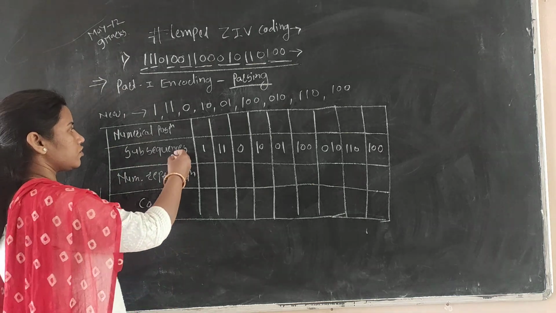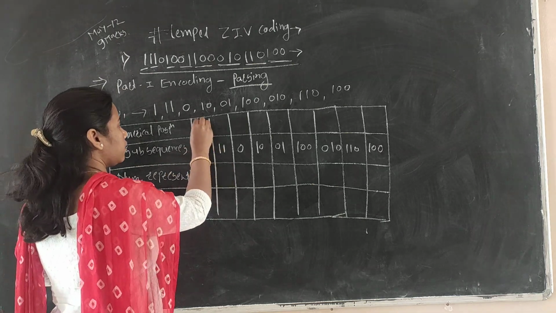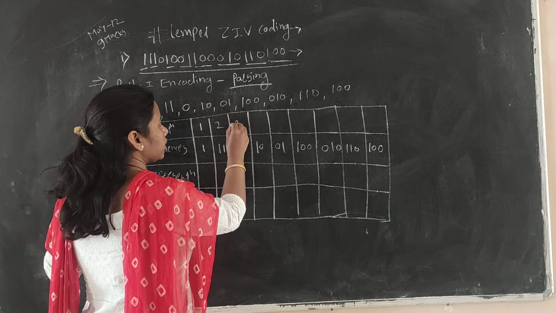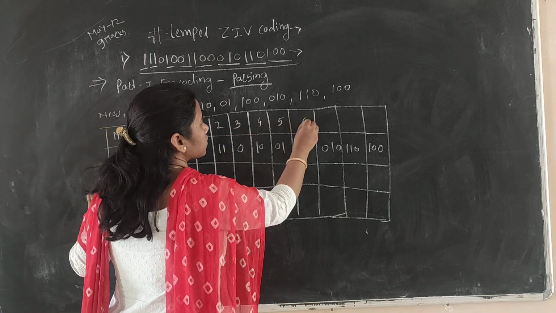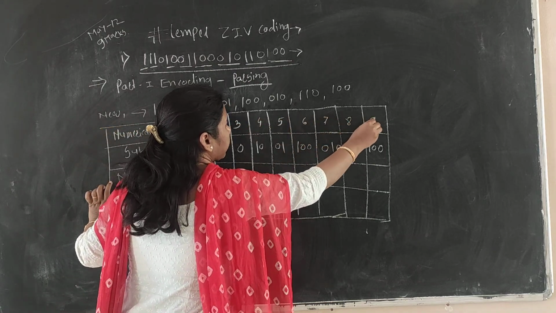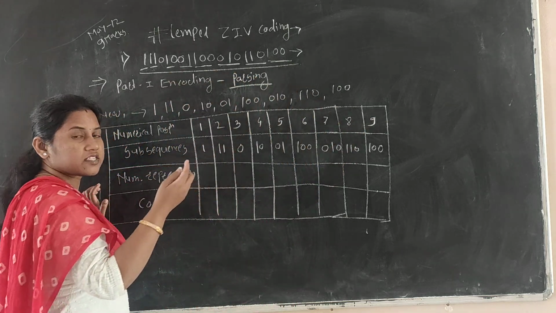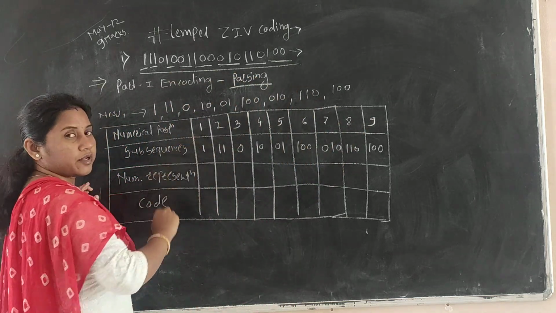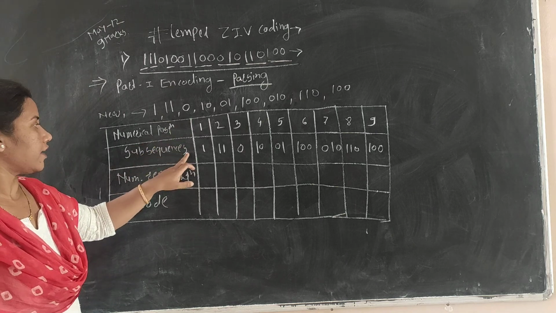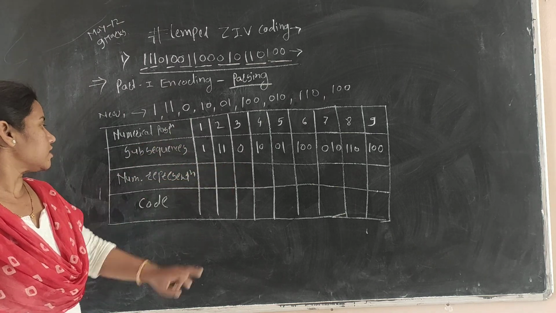Now for the numerical position we give the numbers 1, 2, 3, 4, 5, 6, 7, 8 and 9. The total bit stream has been divided into 9 parts in 9 numerical positions.